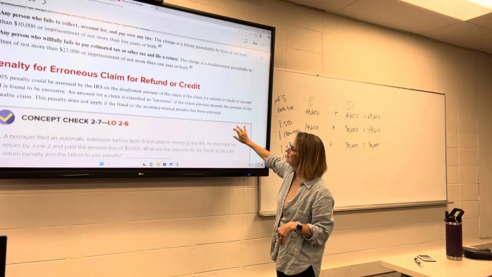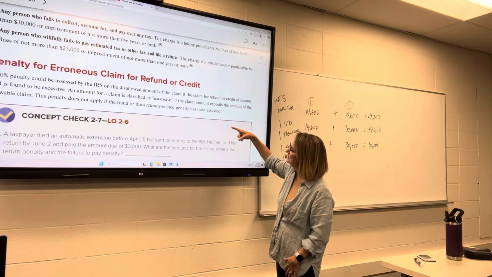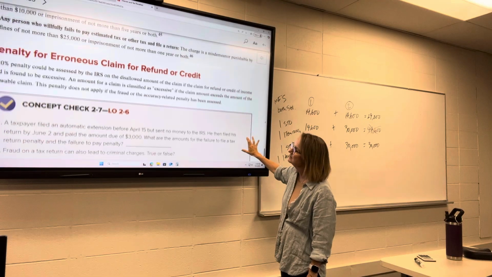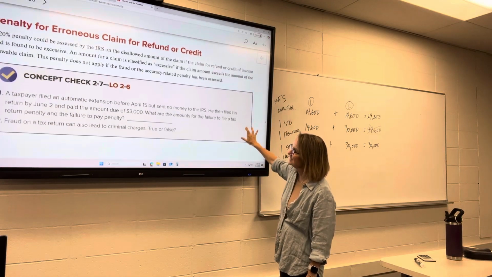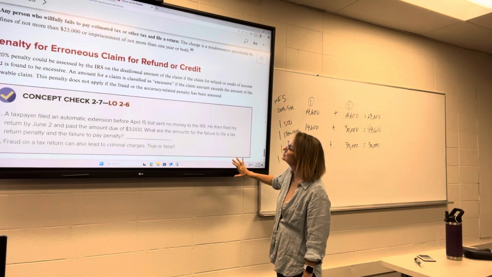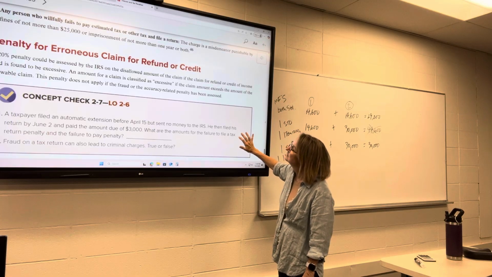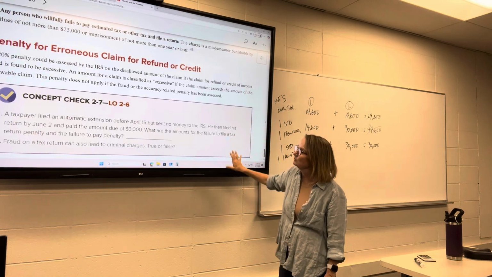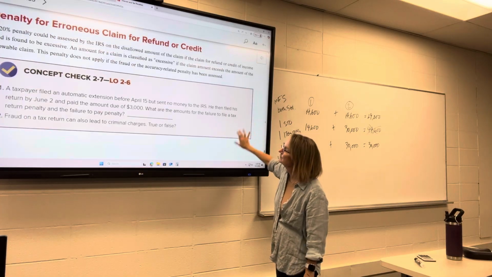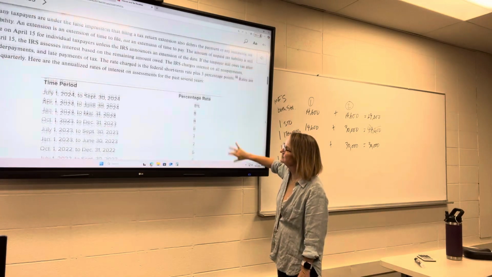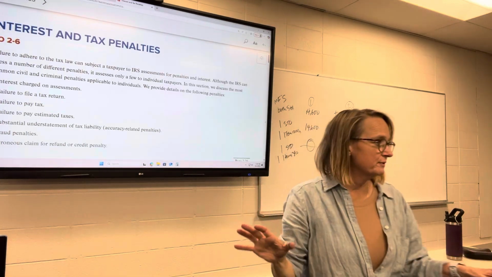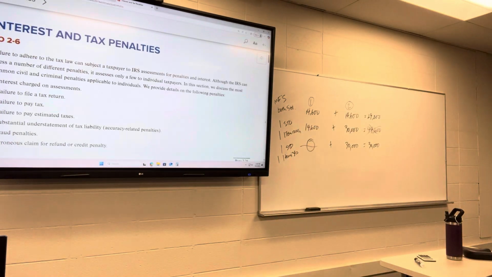There's a 20% penalty on any disallowed amount of a claim for a refund or credit of income if it's found to be excessive. Again, I don't know what that definition is. It exceeds the amount of the allowable claim. All right, all sorts of different penalties that can be assessed. I know I went through that fast. Sorry.